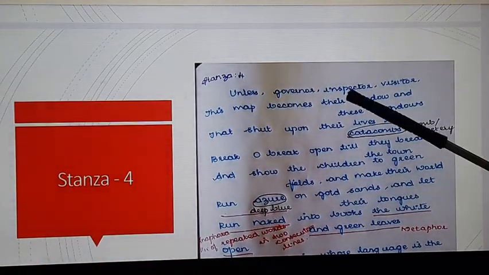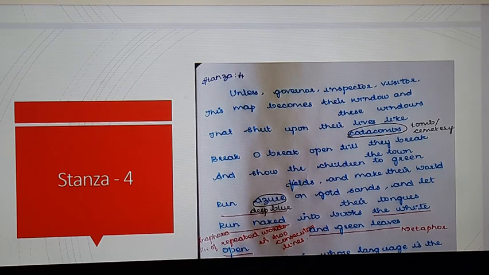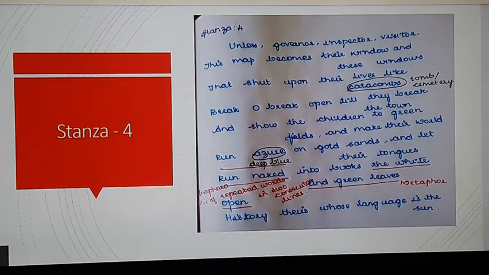Okay, let's see. Unless governor, inspector, visitor. The governor of the place or the inspector, one who comes for inspection to that slum. Visitors, those who come to visit that slum. Normally, most people do not like to come to the slum. So they are neglected, they are rejected. So if the visitors come there, they have to change the lives of these children. They have to show that the window is not their world, the map is the one which shows the world. So this map becomes their window and these windows.